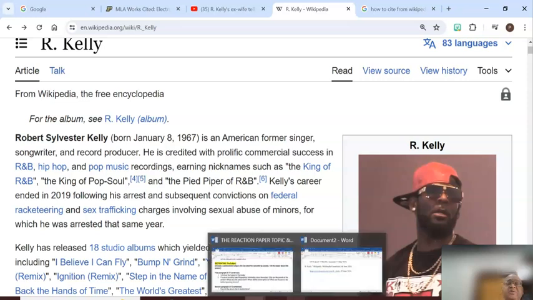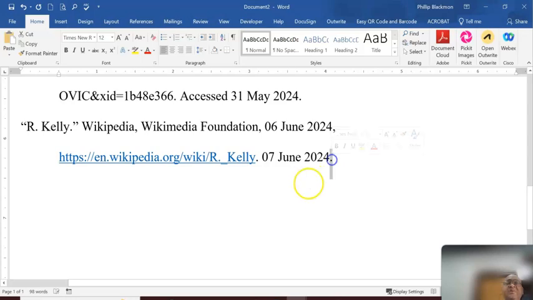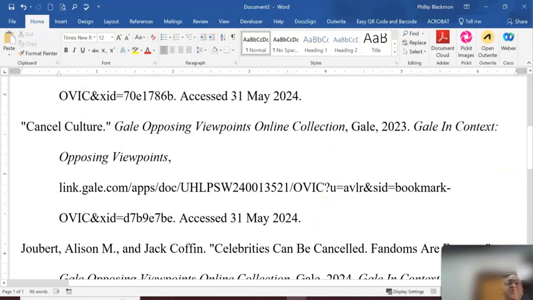In the entry with a period, make sure that you end the entry with a period. Make sure that the title is in quotation marks. Make sure that you have Wikimedia Foundation, the date of the article, followed by a comma, followed by the URL, followed by the date of access. Okay, so that's the first thing that we're going to do.